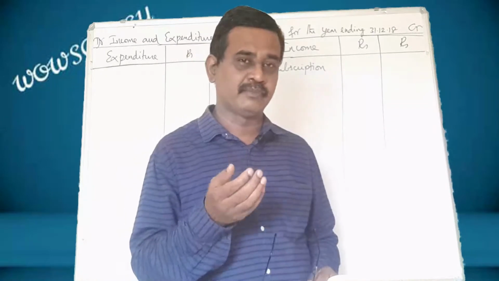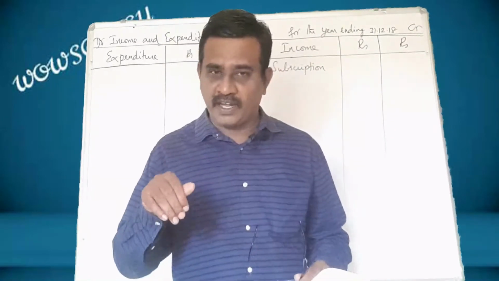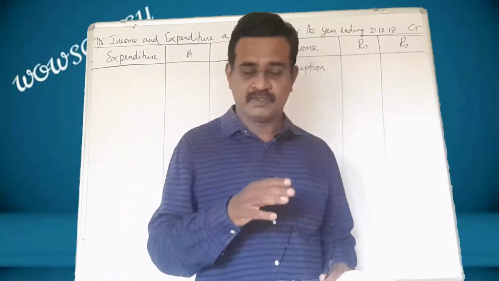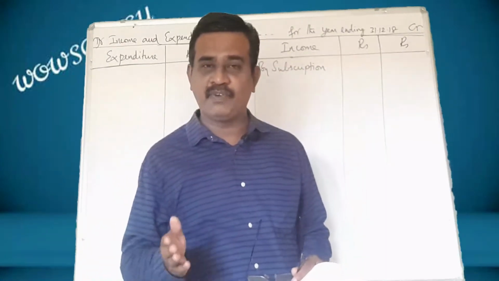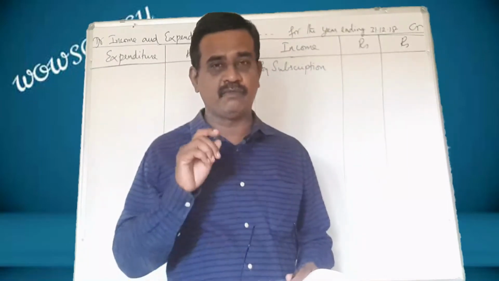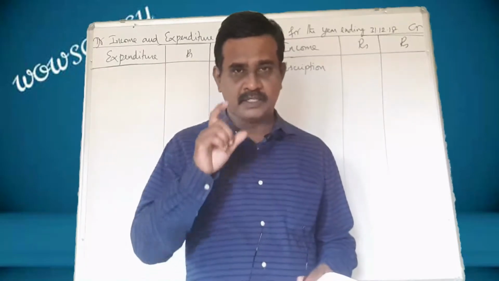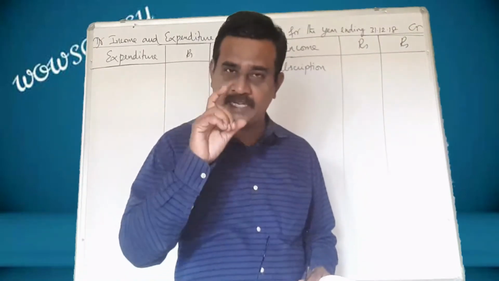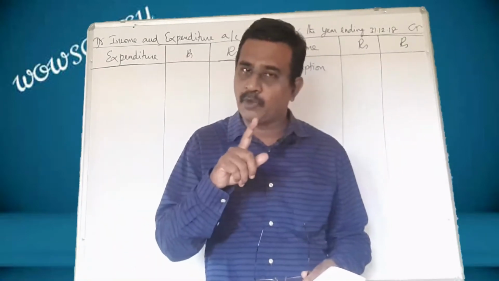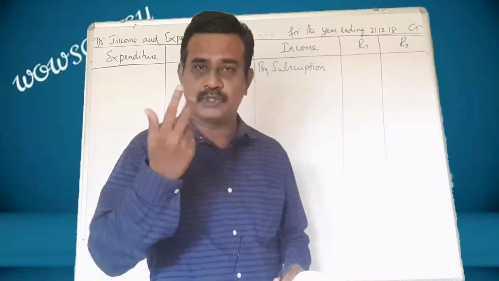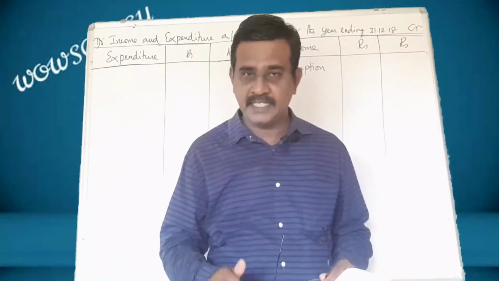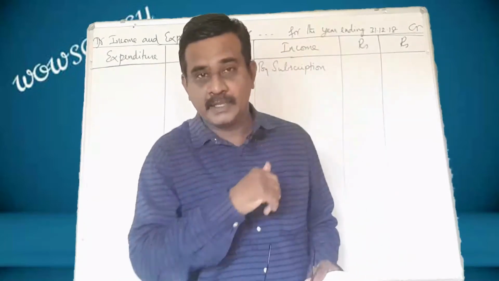And another item is, for this year, if any amount is received in advance, suppose for 2017, if it is received in 2016, that should also be added. This is the thing which you have to keep in memory. Take the subscription received, from that amount subtract the amount meant for the previous year and the amount meant for the next year, and add two things: the amount still outstanding for this year, and any amount for this year collected in the previous year.